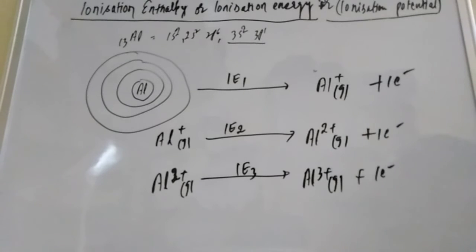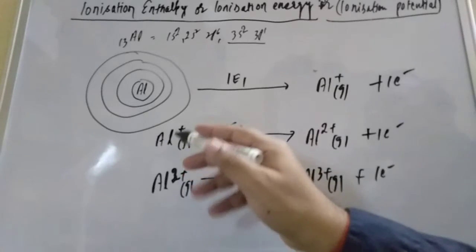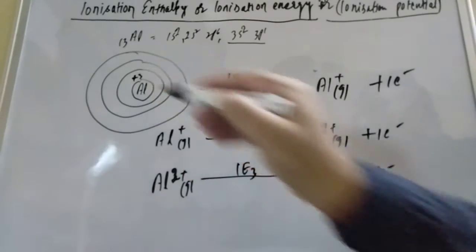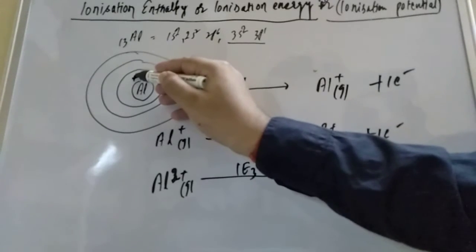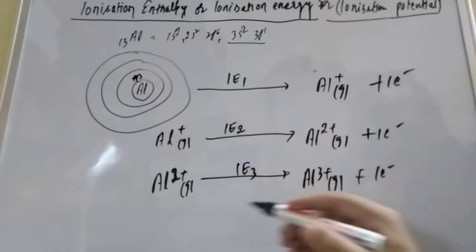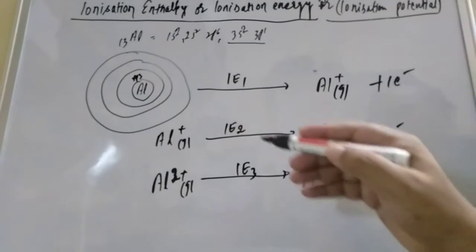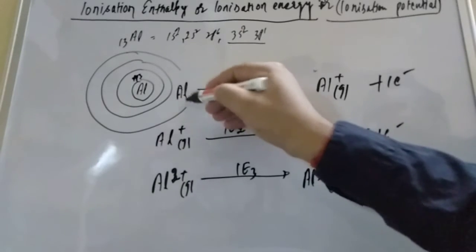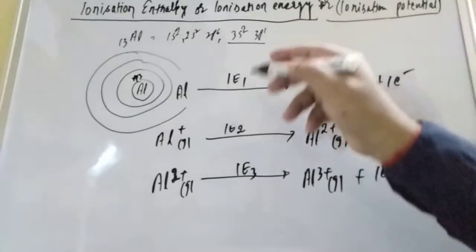Now, student, what we have to understand from this: the number of protons is always 13, so the positive charge of the nucleus is always 13. In Al2 plus you find more positive charge relative to electrons, and fewer electrons.